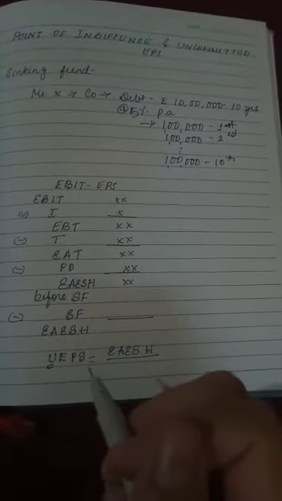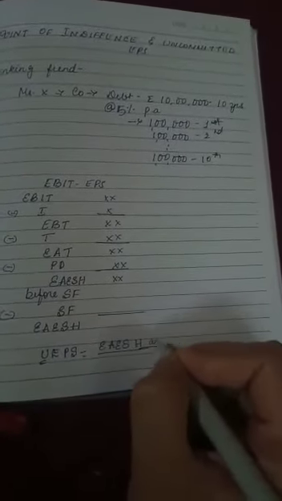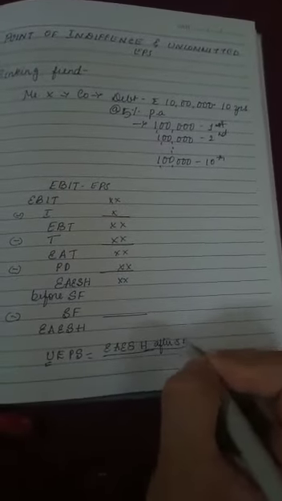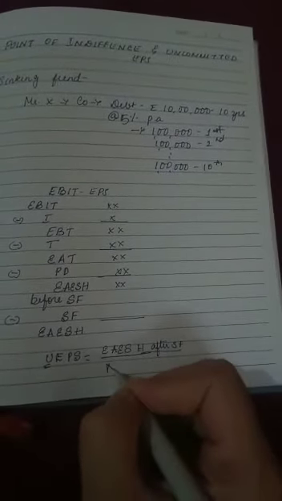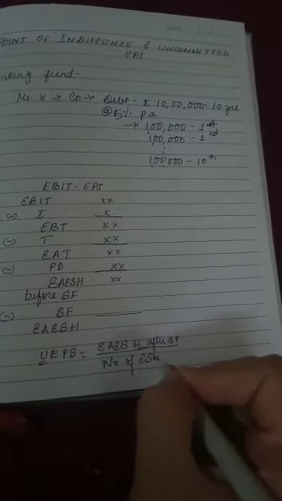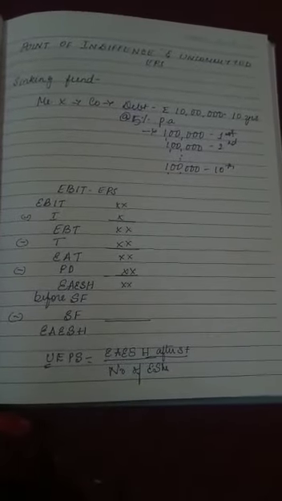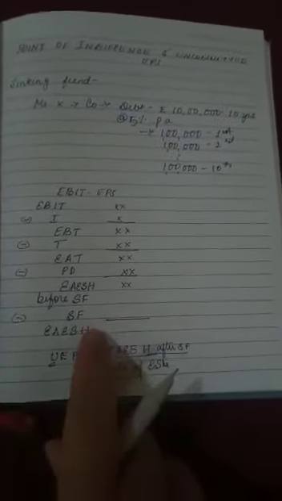So uncommitted EPS will be earnings available to equity shareholders after sinking fund obligations divided by number of equity shares. Now, how is this UEPS calculated? You got to know.